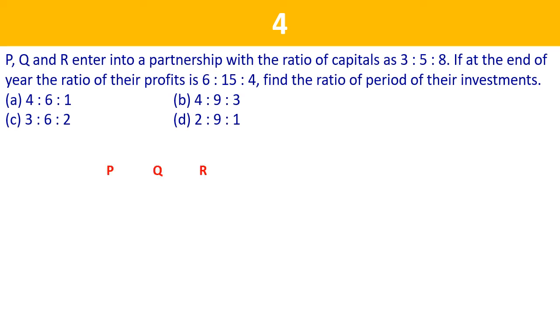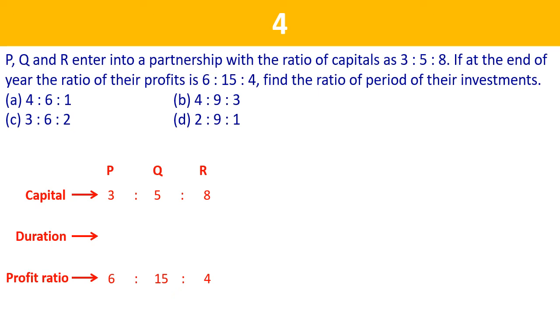So these are the three partners and their capital is in the ratio of 3 is to 5 is to 8. Also, the profit share of these three partners is in the ratio of 6 is to 15 is to 4. Now we need to find the duration. We know that capital multiplied by duration will give you the profit ratio.